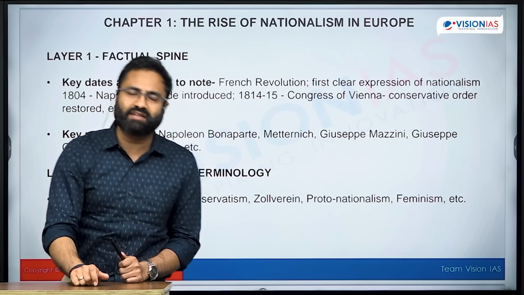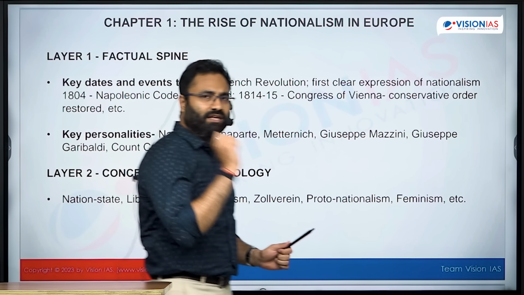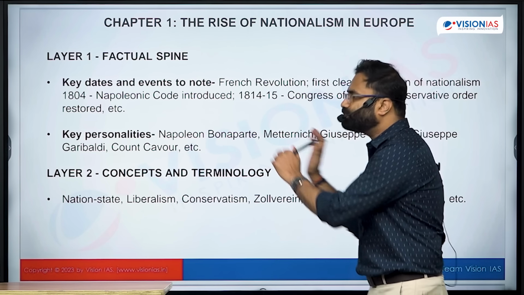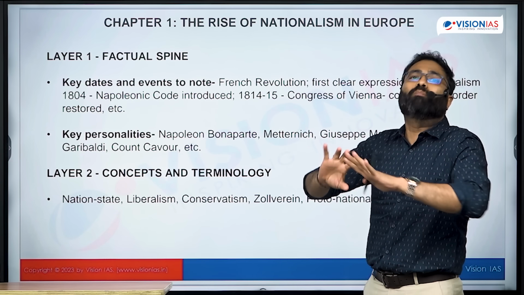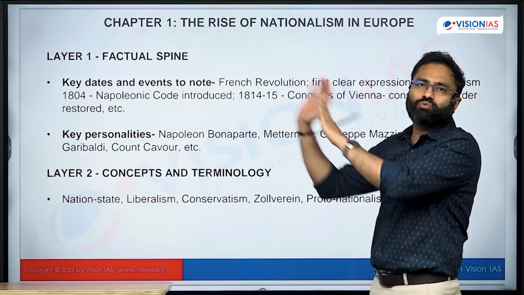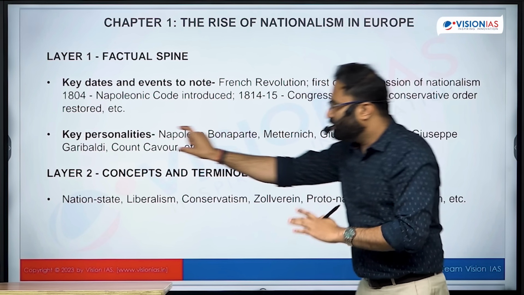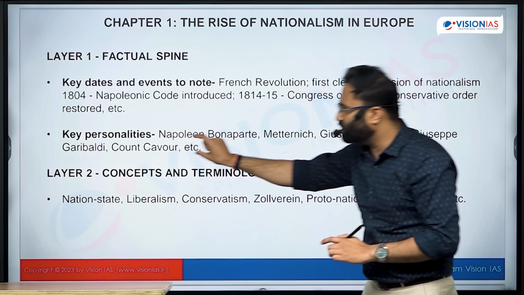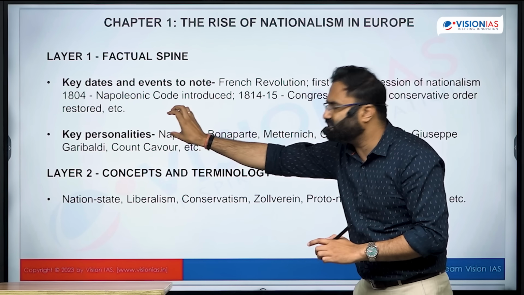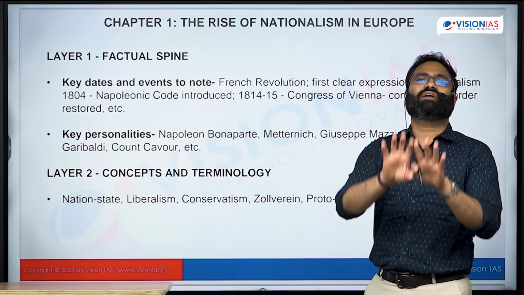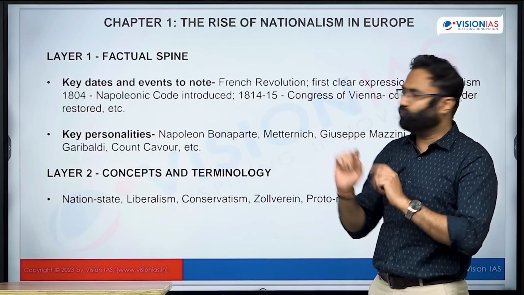You will read regarding King William, and then there is Bismarck also. These personalities should not be something to mug up. You should have an idea of how these personalities contributed to the revolution. You should know that this is the Italian unification, this is the German unification, this is the French Revolution, and the key personalities associated with each. Through this, you will get a sense of whatever you are noting down.